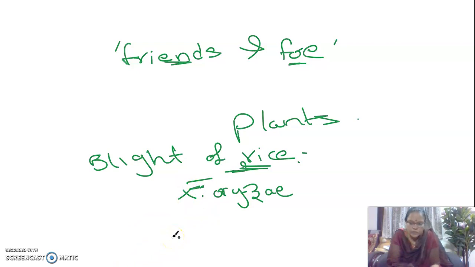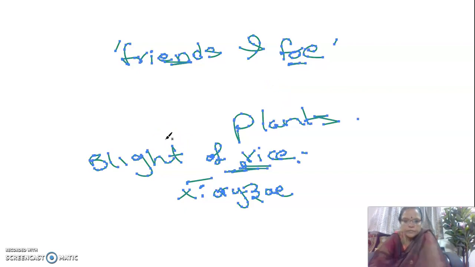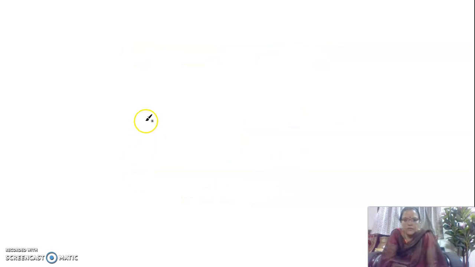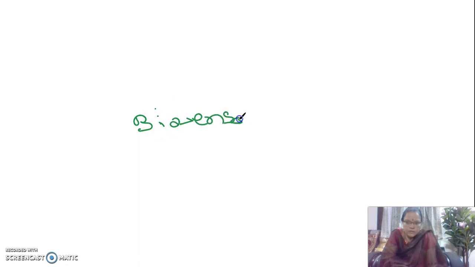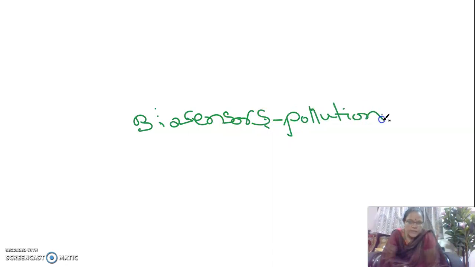Coming to the uses, bacteria are also used as biosensors. That is another important use of bacterial cells. Bacteria are very useful in identifying the extent of pollution or the extent of toxic materials present in an atmosphere, which can be identified by making use of bacterial cells. That's why they are very useful.